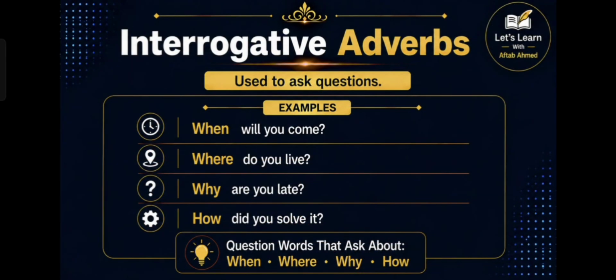Now let's discuss interrogative adverbs. These adverbs are used to ask questions. The common interrogative adverbs include when, where, why, and how. Examples: When will you come? Where do you live? Why are you late? How did you solve it? Notice that each word asks for specific information. These adverbs help us gather details and seek explanations.